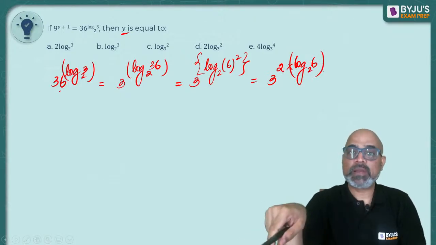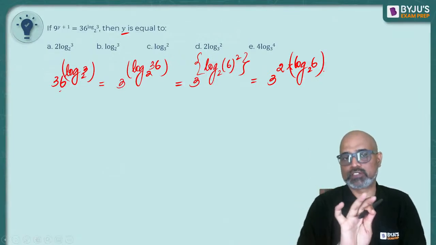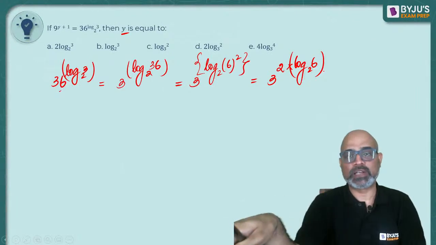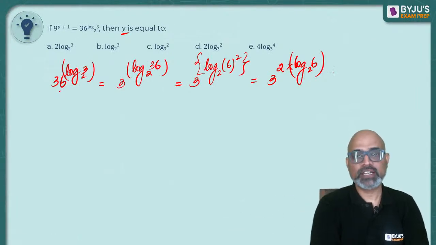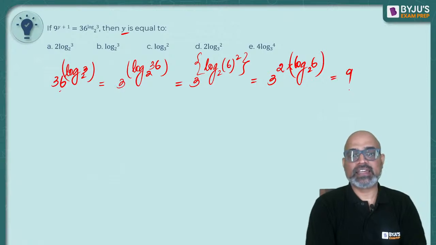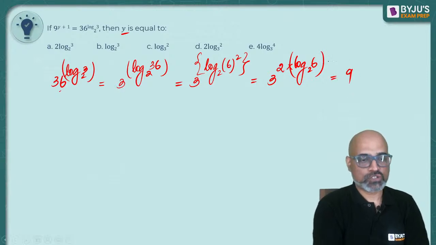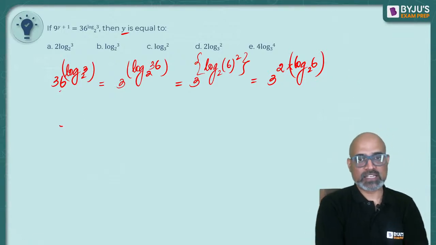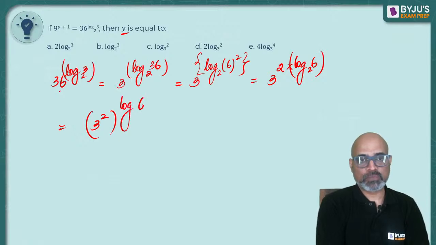And it gets multiplied with whatever log part we are left with. So 6 square, that power 2 comes in the front and it gets multiplied with this. Right? So can we write it like this as 9? So okay, instead of writing 9, I'm going to write this as 3 square whole to the power log 6 to the base 2.